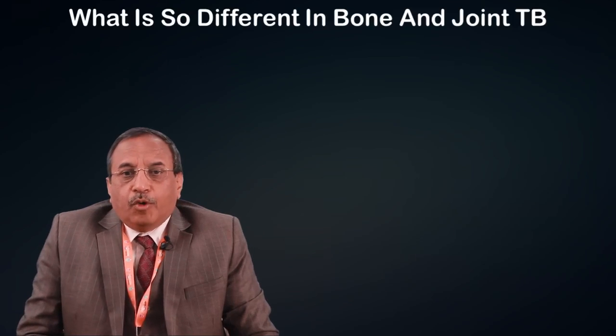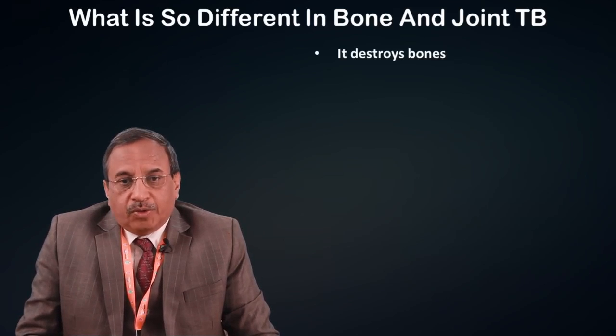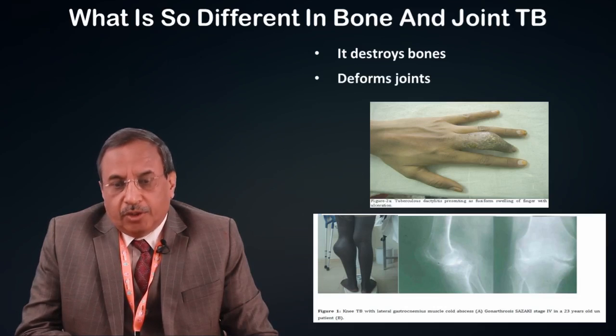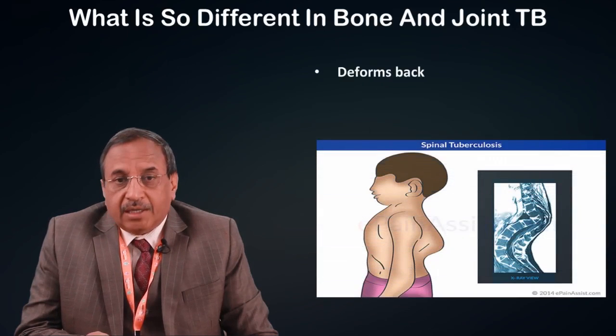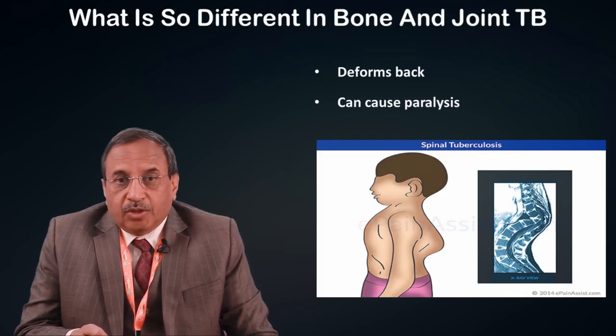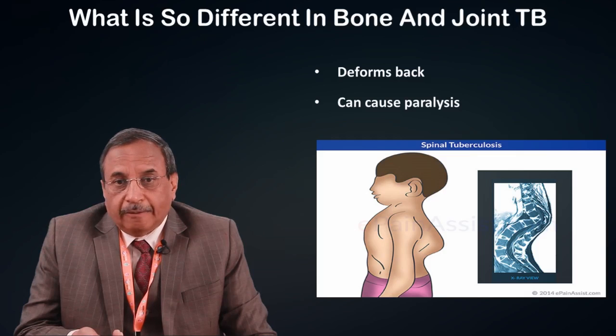So, what is so different about bone and joint TB as far as pulmonary TB or all other TBs are concerned? Because it destroys bones, and once it destroys bones, it damages the extremity, and you could see here the hand is damaged, and this joint is affected. So, it deforms the joints. Now, if it occurs in the back, the spine is affected, then it can even cause paralysis. You could see here, if the spine is affected, then it leads to deformity of the spine, and it can even lead to paralysis. So, these are the severe damages produced by bone and joint TB.